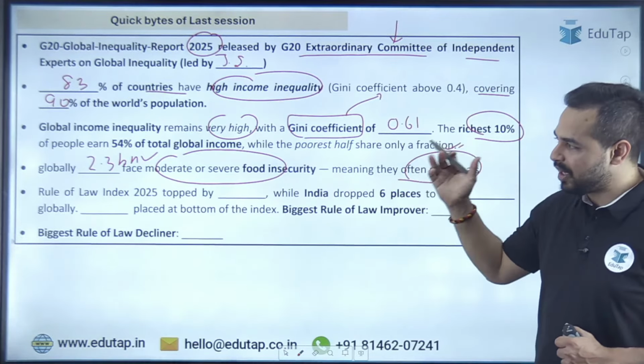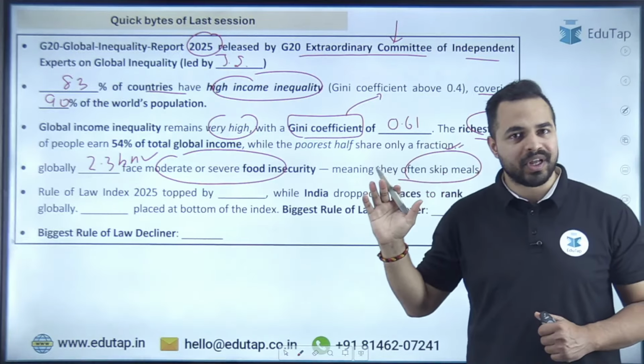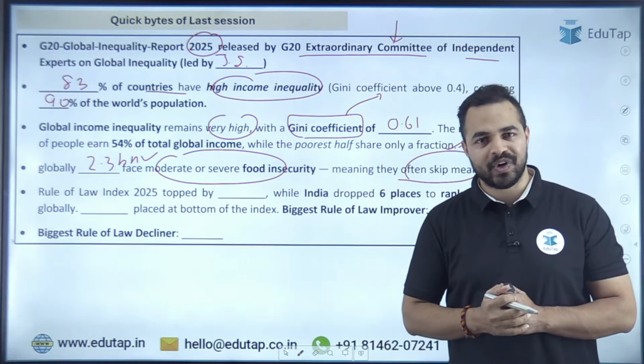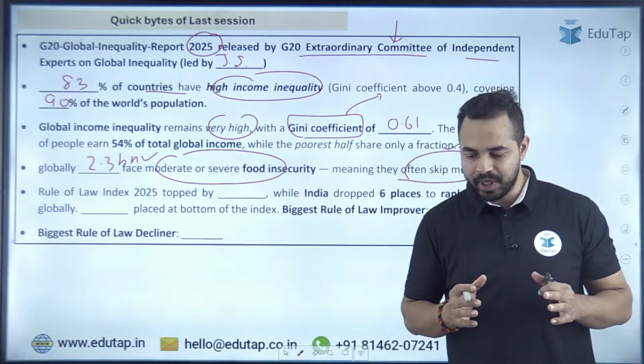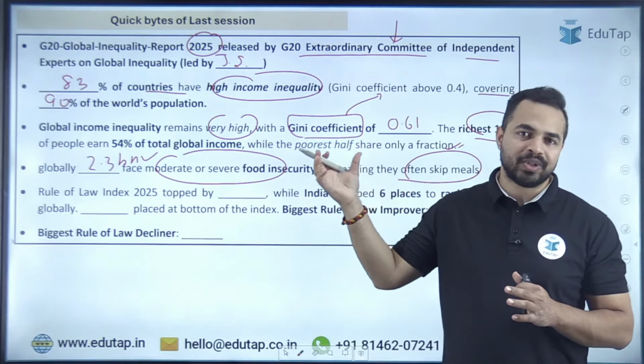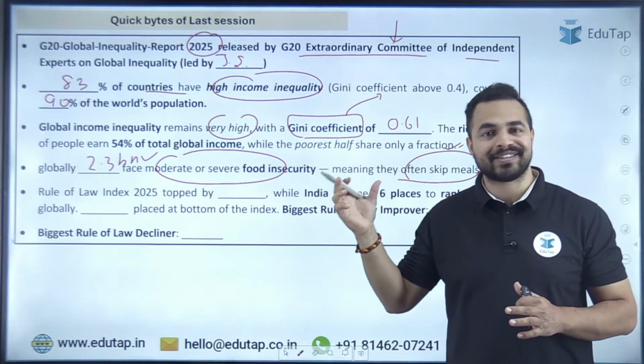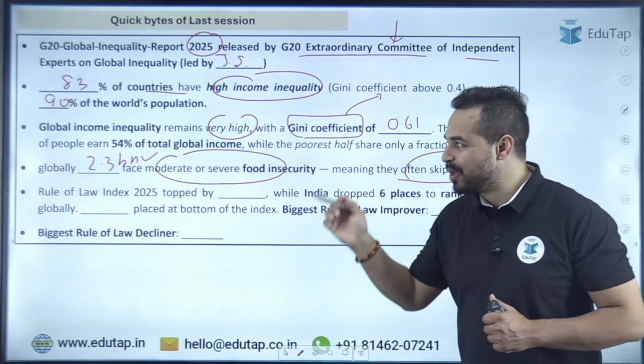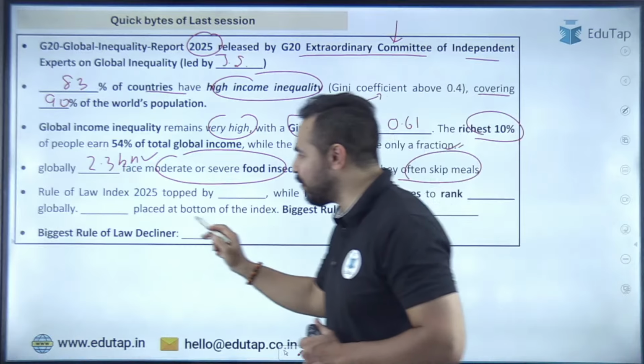Moving ahead to the next important report. So one report is done. We have covered the important points from this first report, the major important points. It doesn't mean that it is limited to these points only, because we have already discussed this report in a very detailed manner. Moving ahead, the next part is the Rule of Law Index.